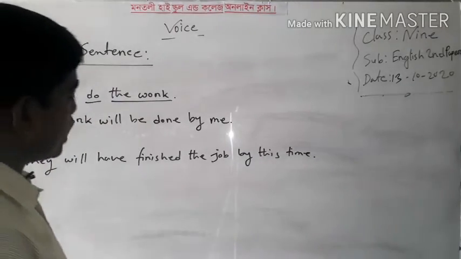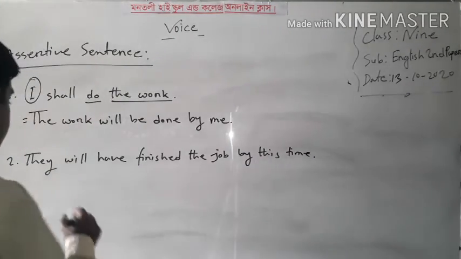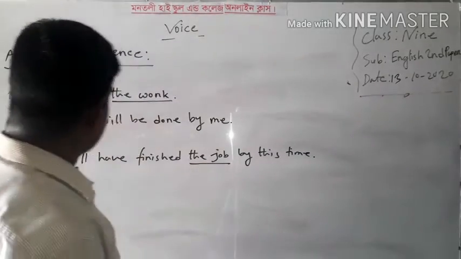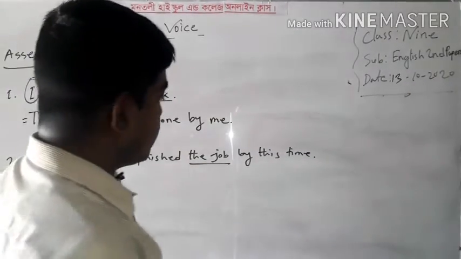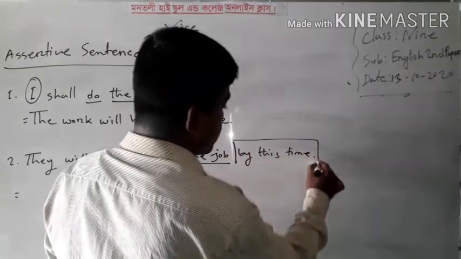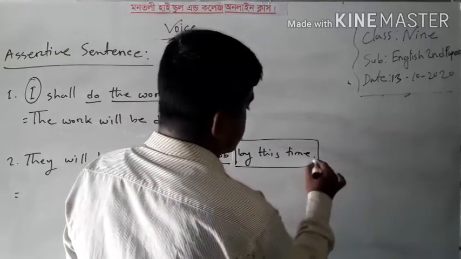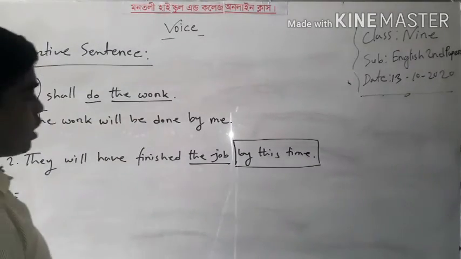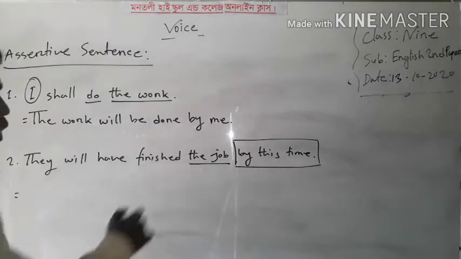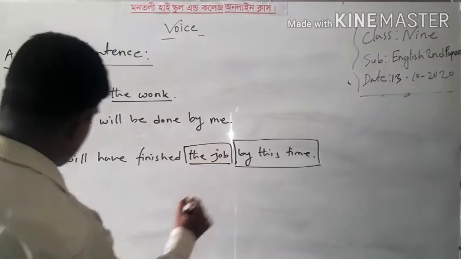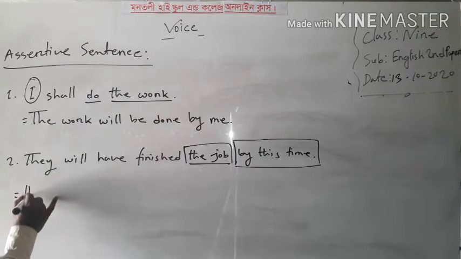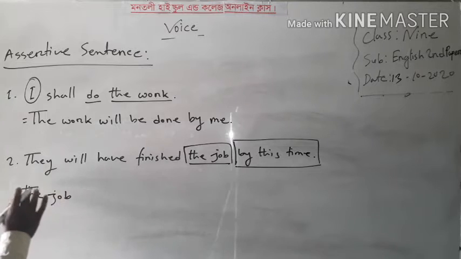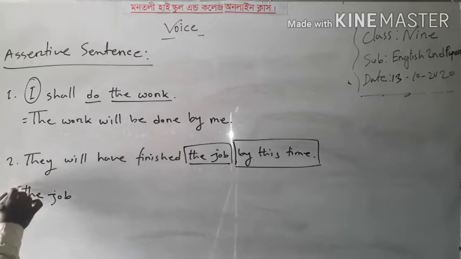Now I will go to the second example. Here, they will have finished the job. Here the object of the sentence is the job. Okay. And by this time is the extra or extension part of the sentence. Now I will write according to the rules the object of the sentence, the job, as the subject of the passive voice.